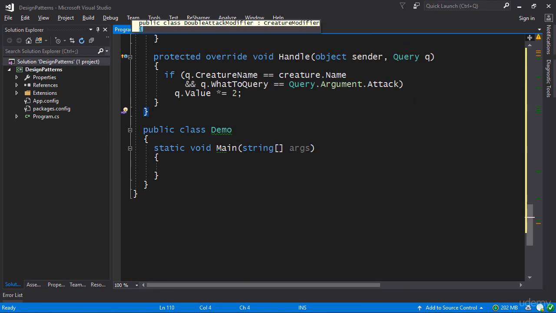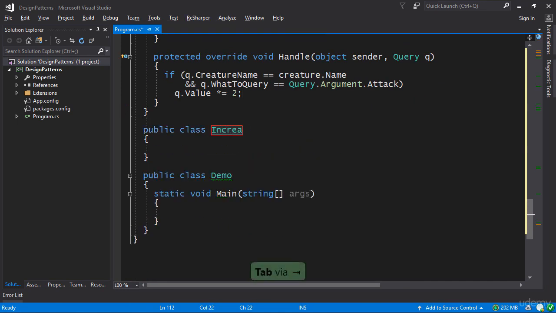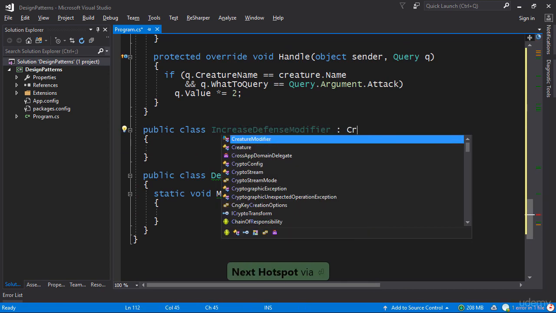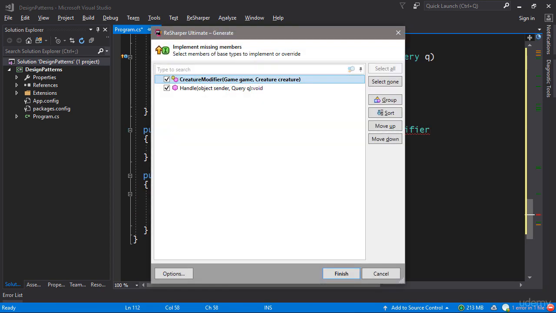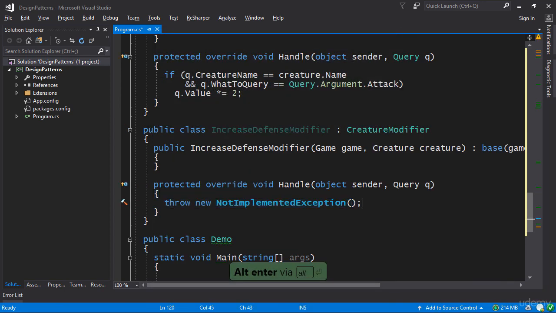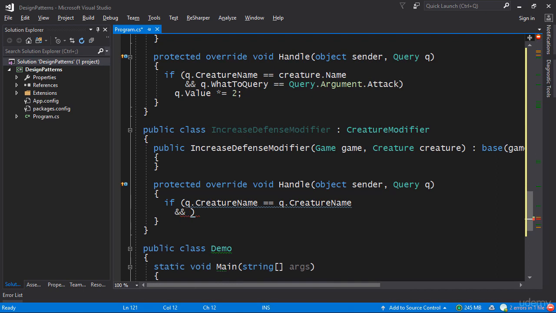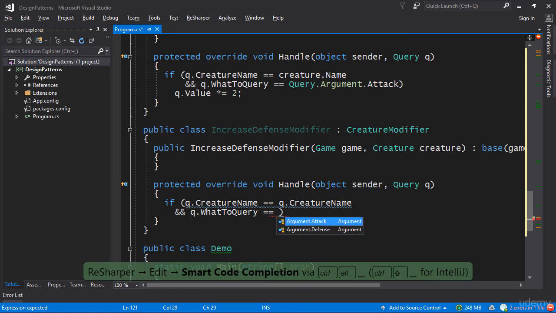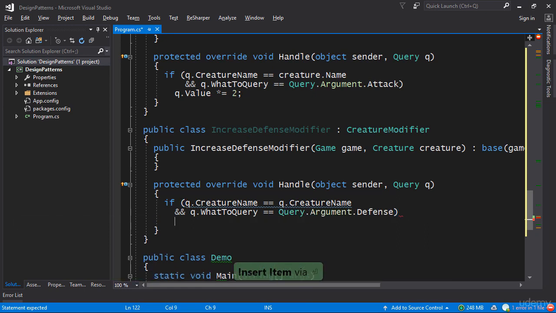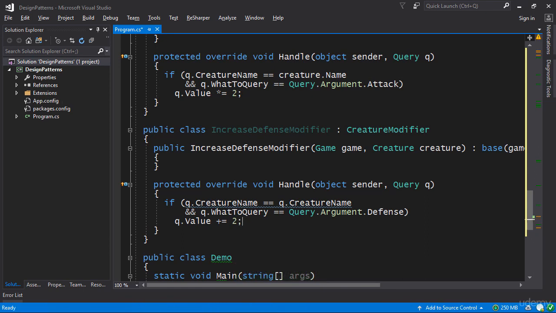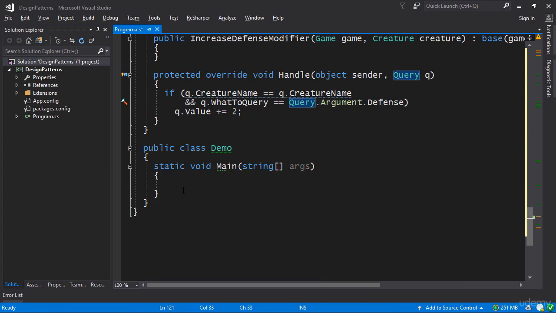And similarly, what we can do is we can implement an increase defense modifier, which is a creature modifier. And once again, we perform the typical operation. So this time around, we check that the creature name is equal to the appropriate name, and we check that what's being queried, q.WhatToQuery, is in actual fact the defense value. So if somebody wants the defense value, we take q.Value and we increase it by 2, for example. So now we are done. Let's take a look at how all of this can be used.